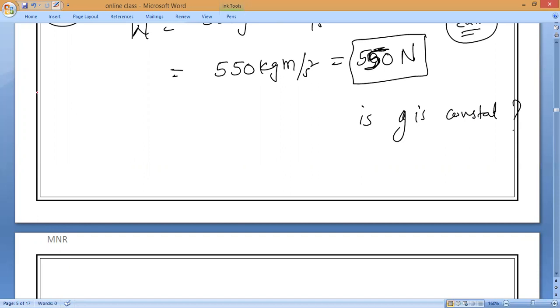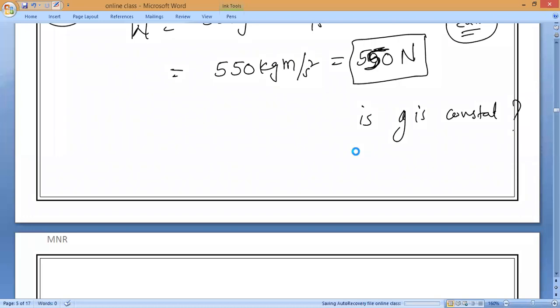If you are not interested, you can leave from the meeting. No issues. We'll study tomorrow. No problem. Is the G value constant throughout the universe? I am asking. You say yes or no. You say, and I will say correct.